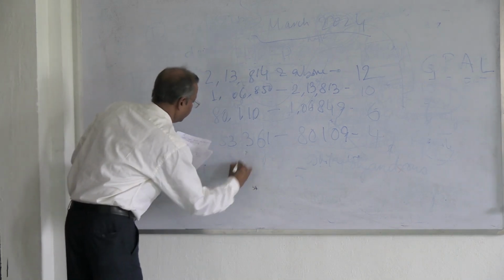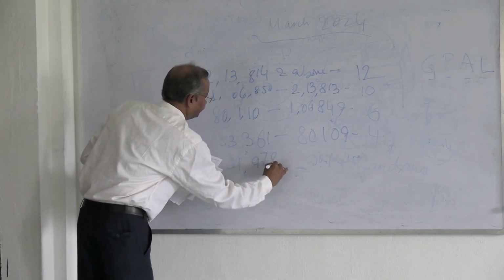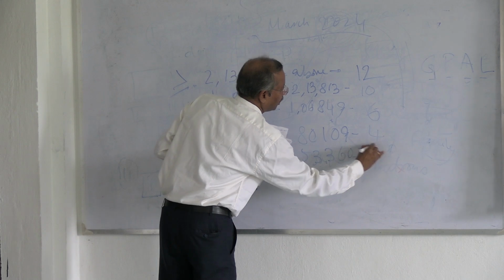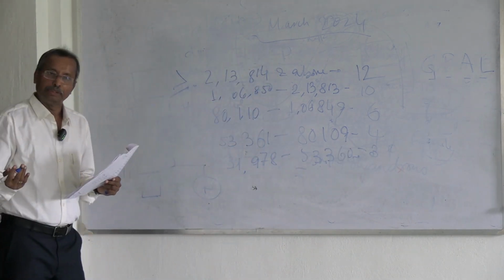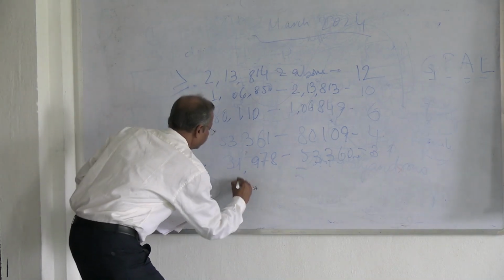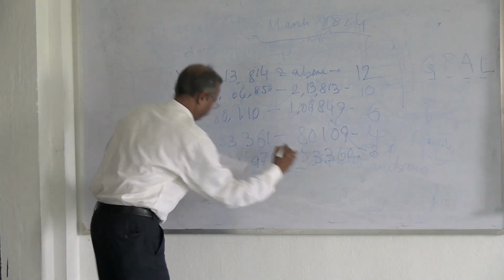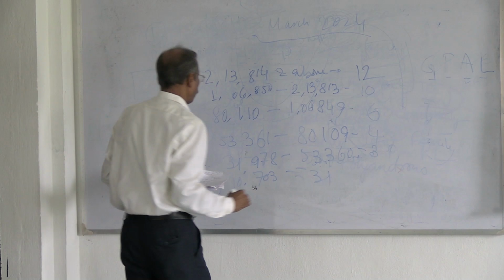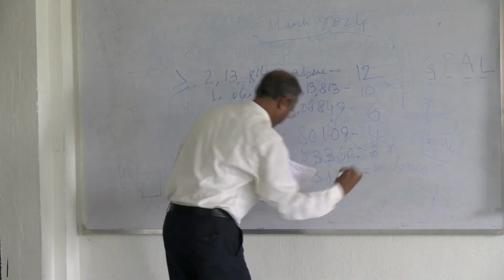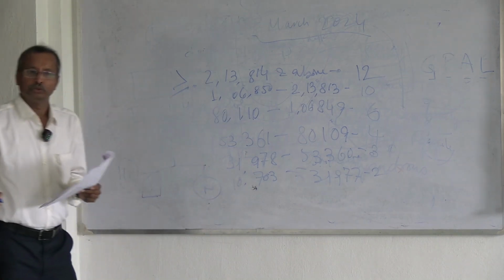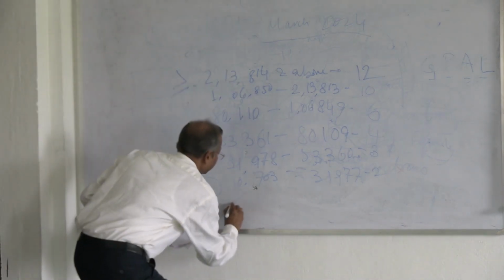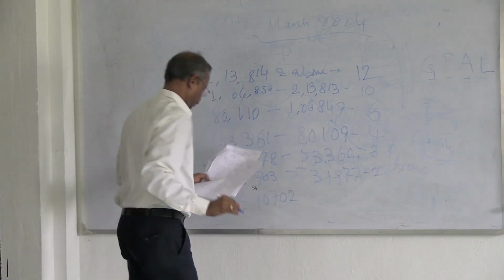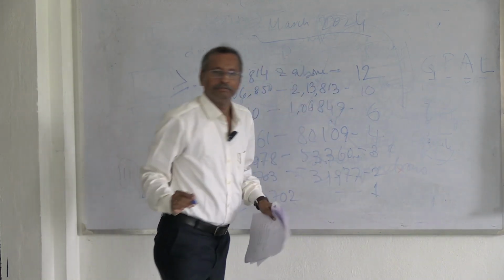Then 31,978 to 53,360: score 3. Then 10,703 to 31,977: marks 2. And the last one, less than or equal to 10,702: marks 1.